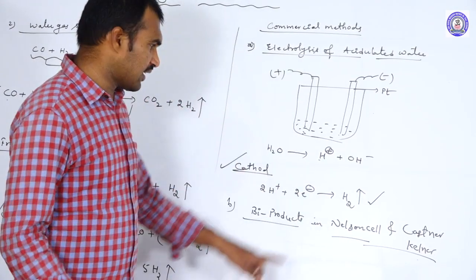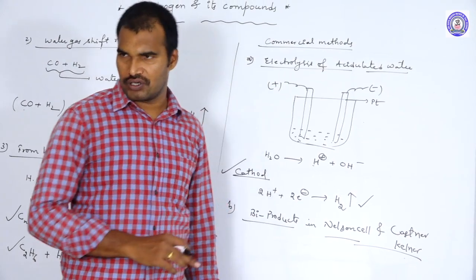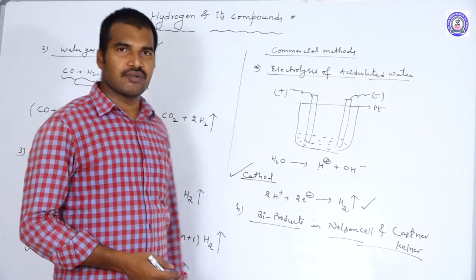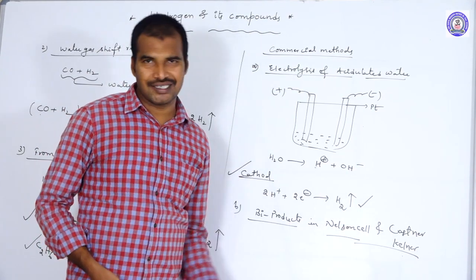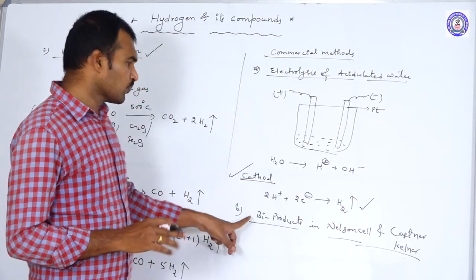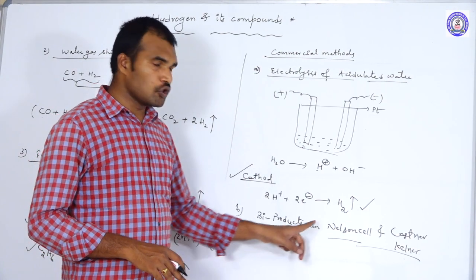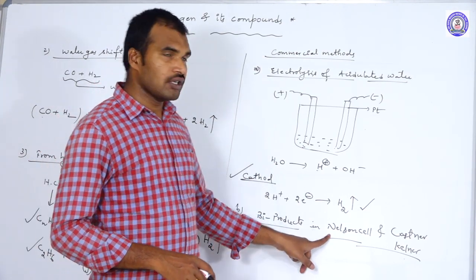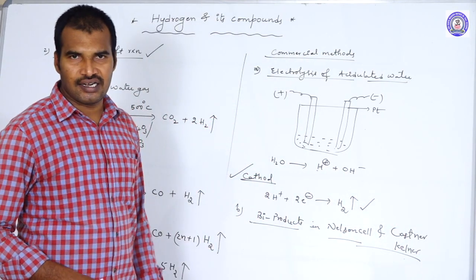Nelson cell method and the Castner-Kellner method, these are the two methods of preparation of NaOH. In the s-block, 1A group elements, we will discuss what the Nelson cell process and the Castner-Kellner process are. Just remember, we are getting hydrogen as one of the byproducts, during the preparation of NaOH.